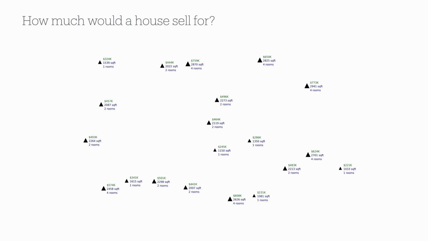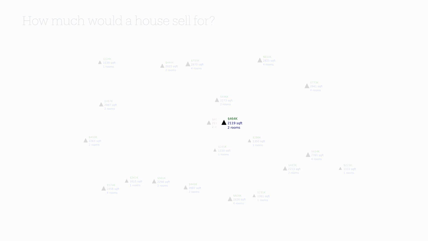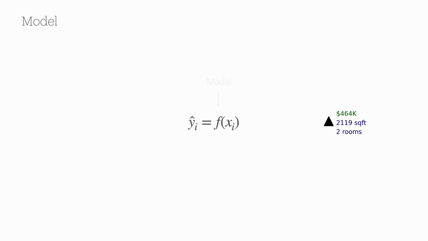Say we want to predict how much a house would sell for in a hypothetical town. Assume we don't know anything about real estate, but we have access to records of recently sold houses, and we want to build a model of house prices. For a given house i, the model would take the house attributes like location, size, and the number of rooms as input and produce a predicted price as output.